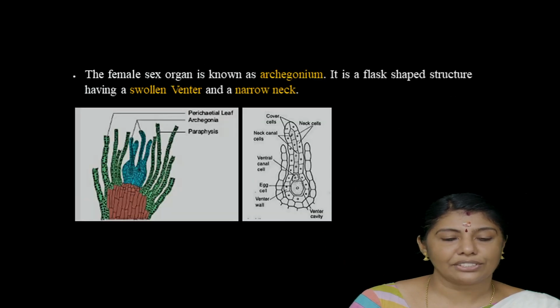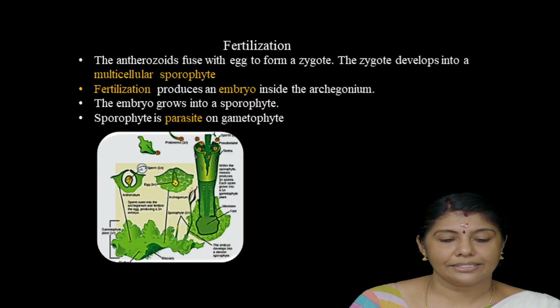The female sex organ is known as archegonium. It is a flask-shaped structure having a swollen venter and a narrow neck. The narrow neck contains 5 to 6 cells. At the time of maturation, it disintegrates and forms a mucilaginous substance.